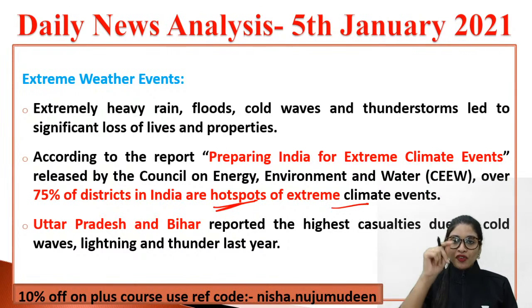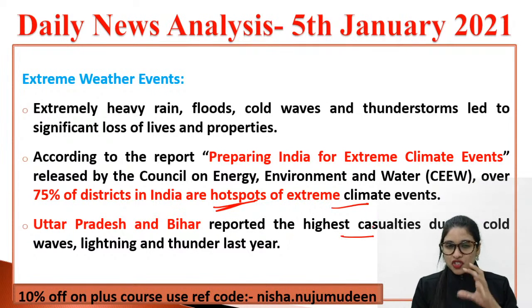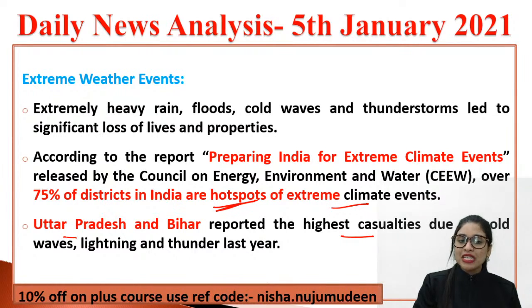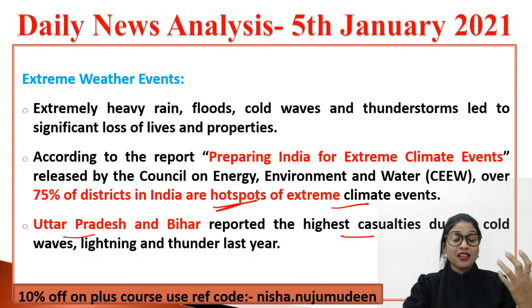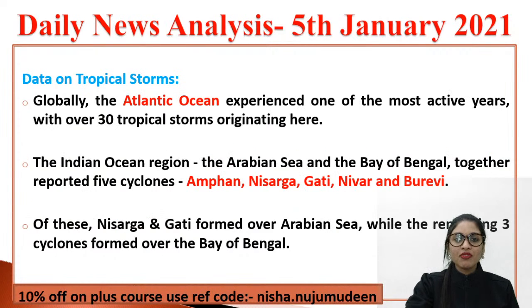And if you see, out of our country India, a few important states, the weaker states like Bihar and the bigger one like UP, reported the highest casualties. And that is just because of lightning, cold wave and thunder last year. And this year also it is reportedly said that UP is having the very worst cold climate. People are shivering and chilling like anything.